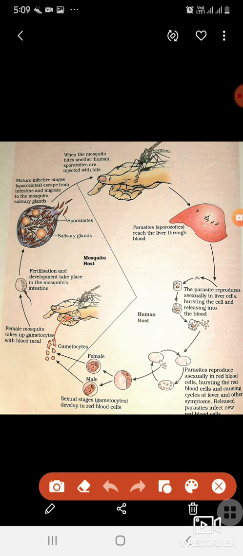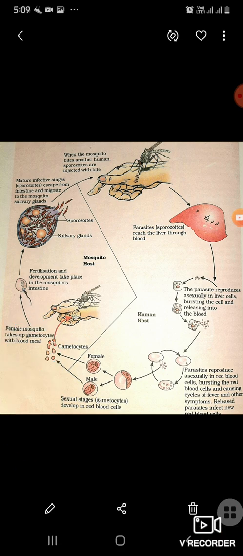Okay, the gametocytes enter the mosquito's body, because for the mosquito the blood is a meal and gametocytes are now in the human blood. Male and female gametes are ready for sexual reproduction, which will happen in the mosquito host. Is it clear? So the female mosquito takes up gametocytes with the blood meal.